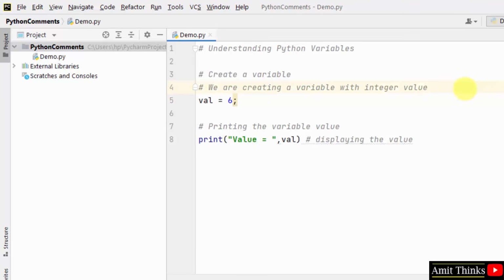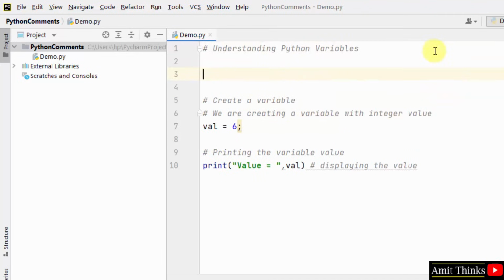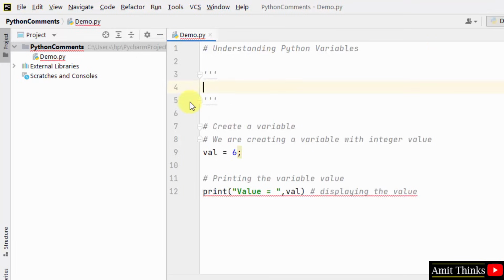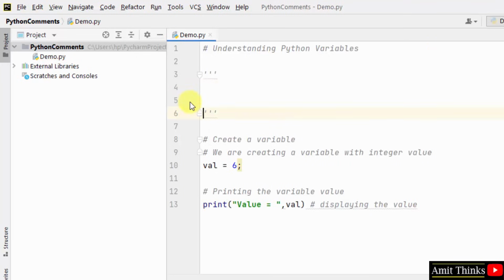Now you can also create a multi-line comment using a triple quoted string. How? Let's see. Let's say I want to explain something about variables here. So I'll just write a triple quoted string. When I press enter, it will automatically create the ending part. So here you can add multi-line strings. Let's say here I'll explain about variables in Python for the users. Variables in Python are reserved memory locations. So in this way you can easily create single line and multi-line comments in Python.